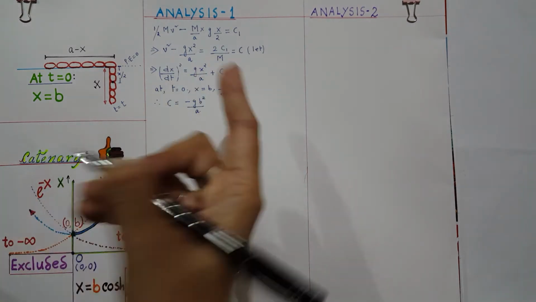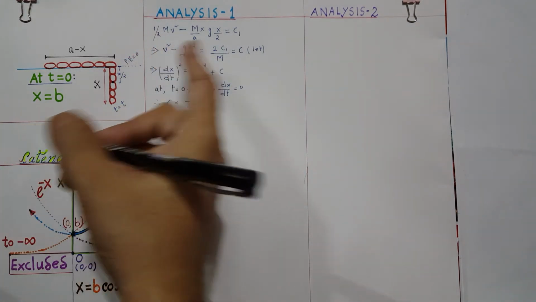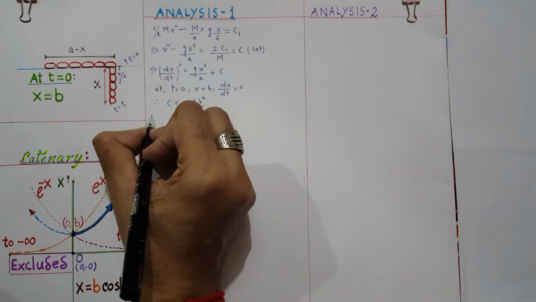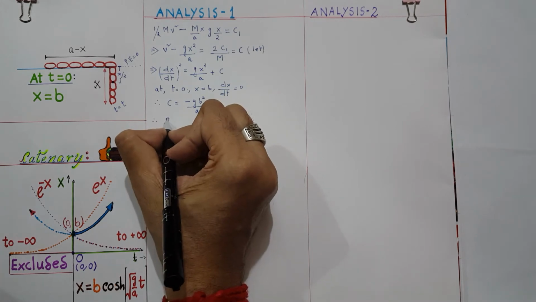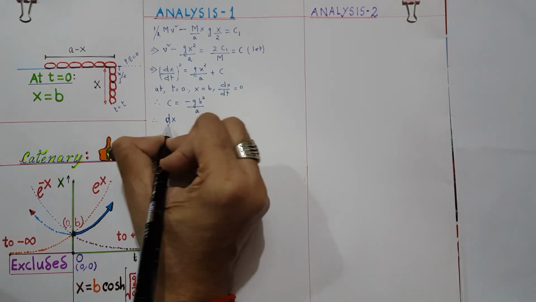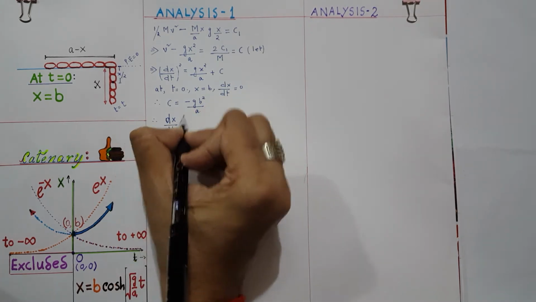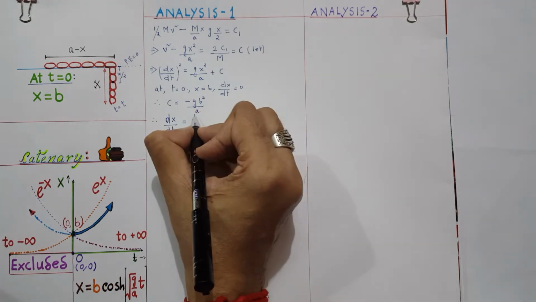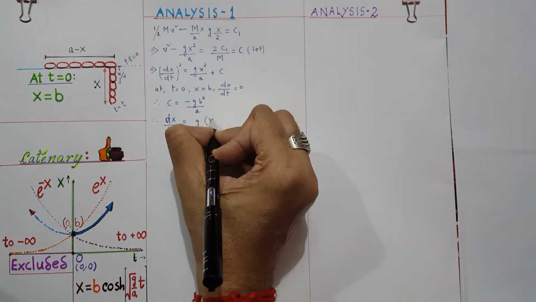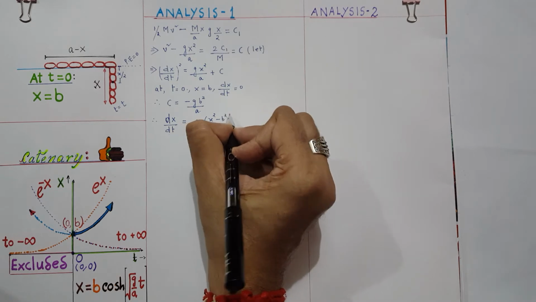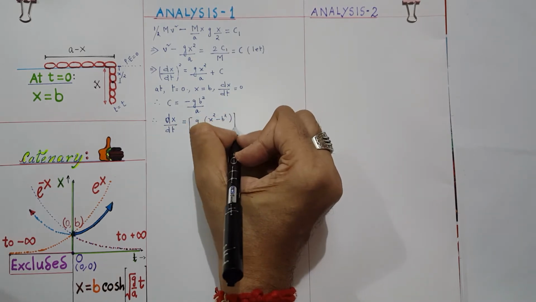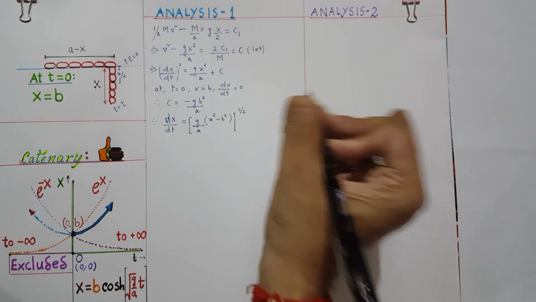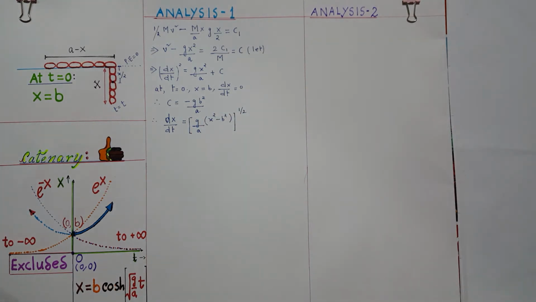So if I put the value over there, what will I get in this particular equation? So therefore what we can say, dx/dt is equals to (g (x square minus b square) by a) whole thing raised to the power half.